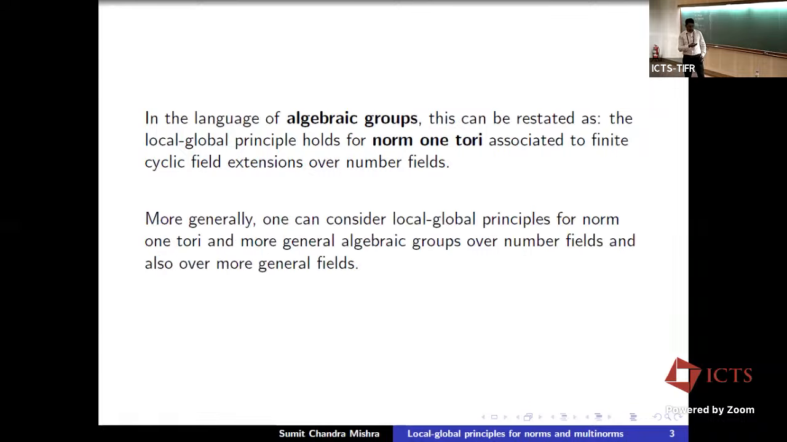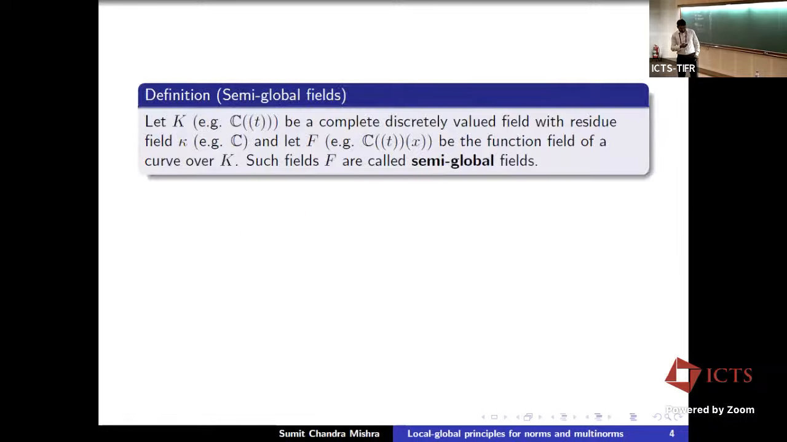And in general, we can consider local global principle for norm one tori and more general algebraic groups over number fields and also over more general fields. So today I will be focusing on a special class of fields called semi-global fields and study local global principle for norms over there. So what is a semi-global field?